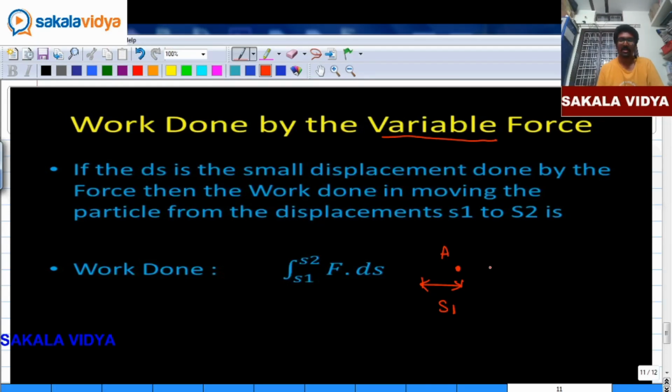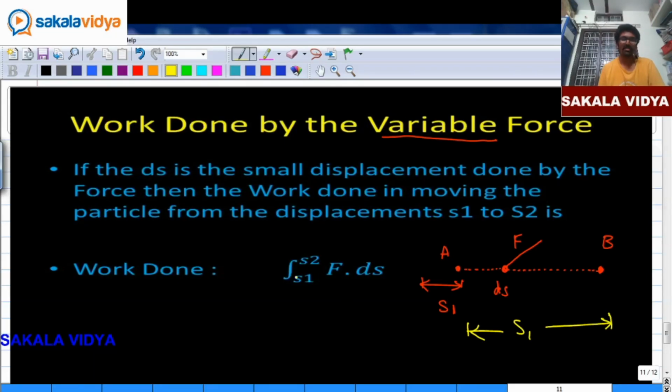As we apply the force F, the body tends to move a small distance ds. Again, if we apply the force, the body tends to move to a position B, whose distance is S1 from the initial position.